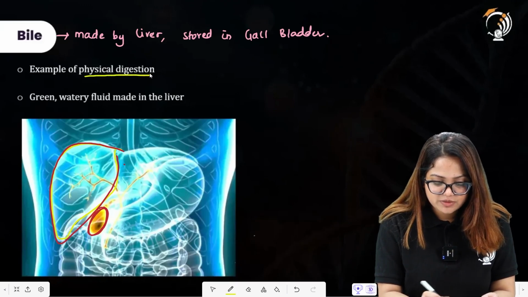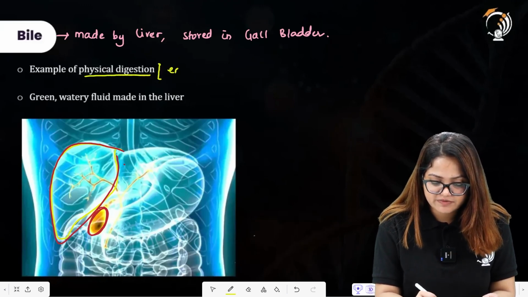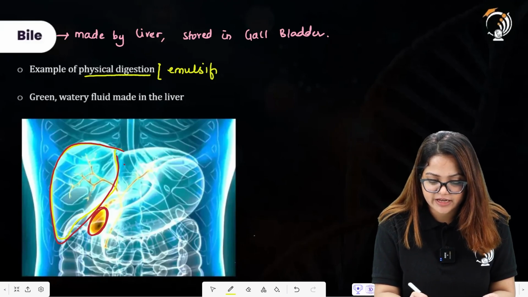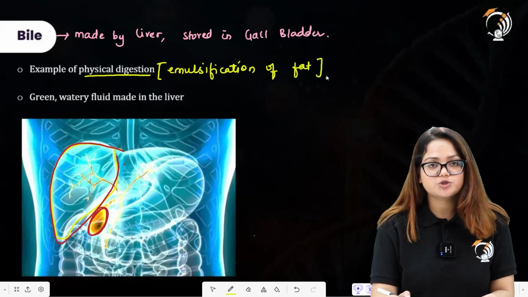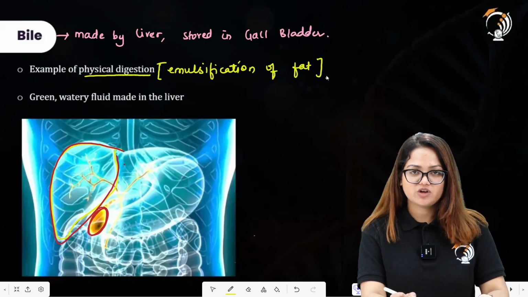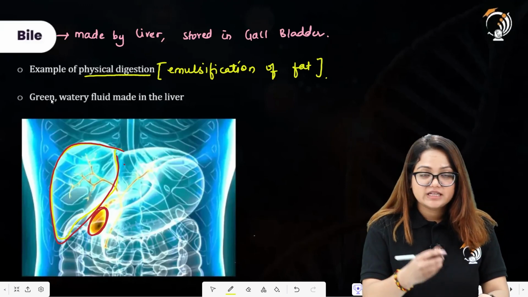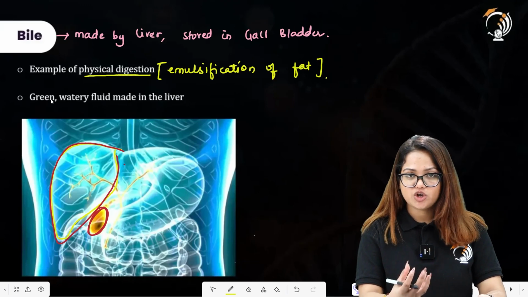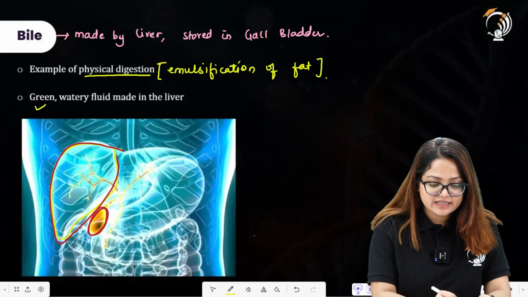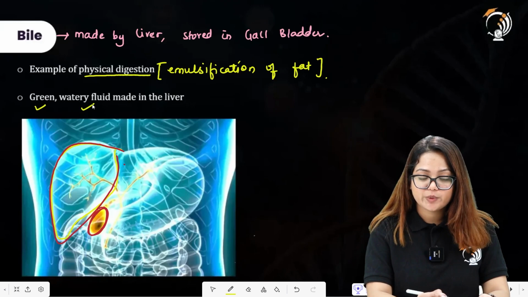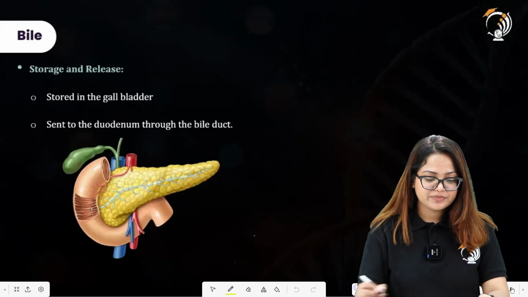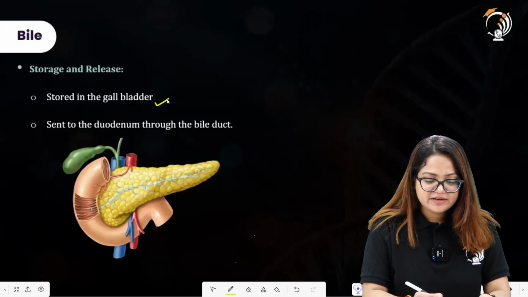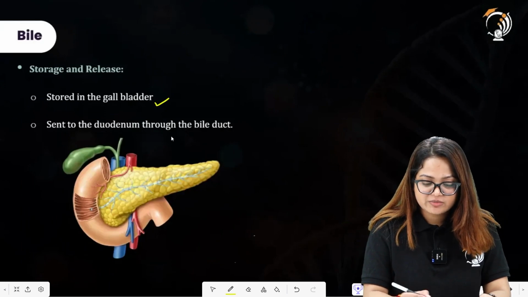Bile is an example of physical digestion, because it helps in the emulsification of fats, and by emulsification I hope you understand the meaning here: breaking down the large globules of fat molecules into smaller globules without change in the chemical nature of these fat molecules. Green, you can say this is a feature of bile juice that it appears green in color. It has a watery fluid texture that is made in the liver. Moving forward, it is stored in the gallbladder, then it is sent to the duodenum through the bile duct.